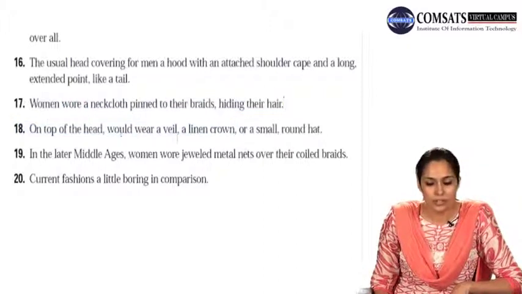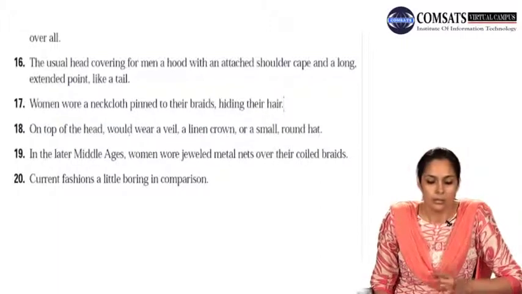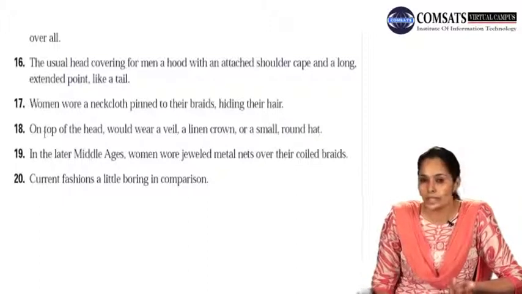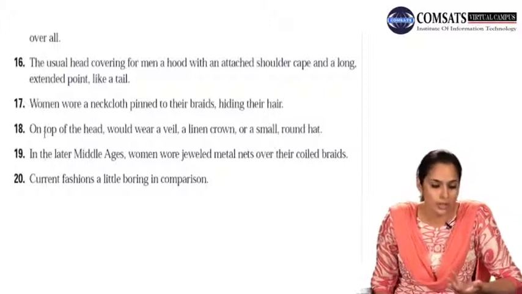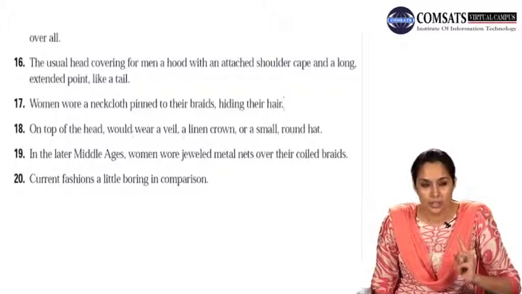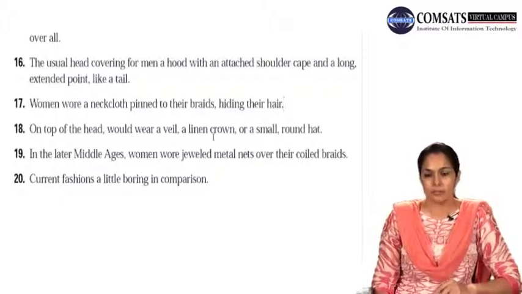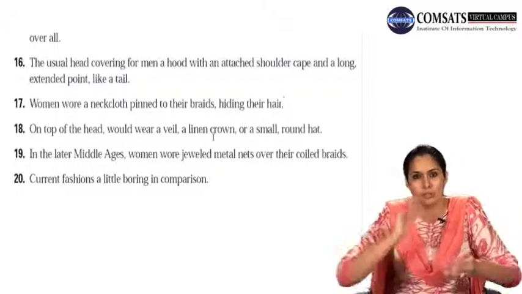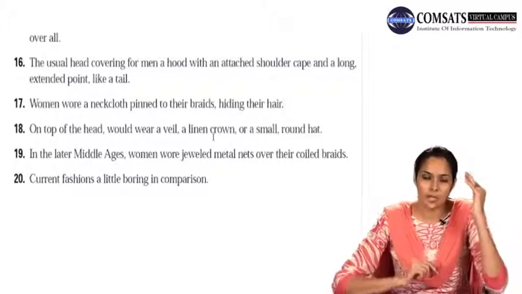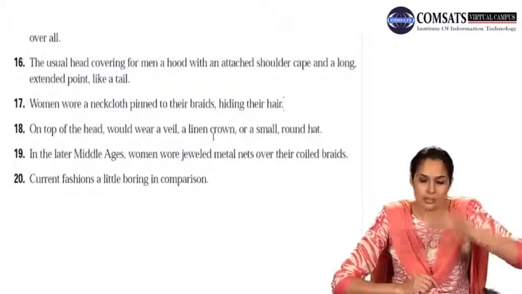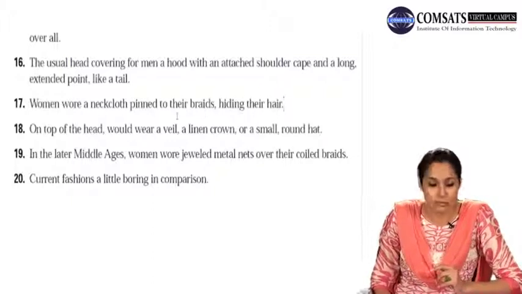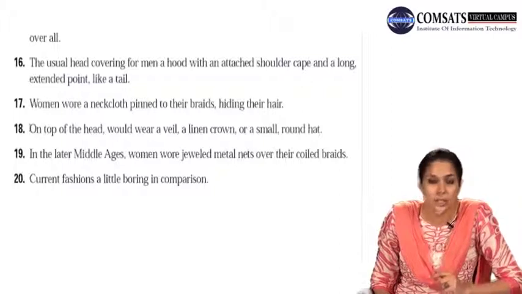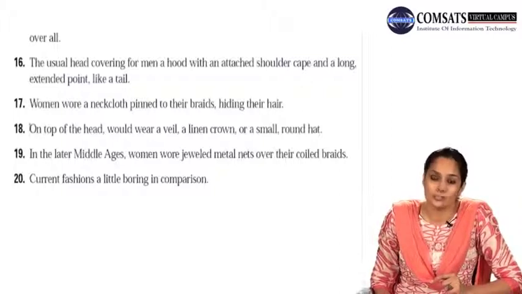On top of the head would wear a veil, a linen crown or a small round hat. Who would wear that? We have a very clear description of what is happening, but who is doing it, who is it happening to, we have no idea. On top of the head would wear a veil, a linen crown or a small round hat. This we are talking about women. उस वक्त के ज़माने में औरतें सर पे जो टोपी वगैरह पहनती थी, कैप, उसके साथ वो हैट, उसके साथ एक वेल जो है वो कनेक्टेड होता था. So but we don't know that they are talking about women. वो तो हम खुद assume कर रहे हैं. So यहाँ पर subject नहीं है, इसलिए number 18 again is a fragment.